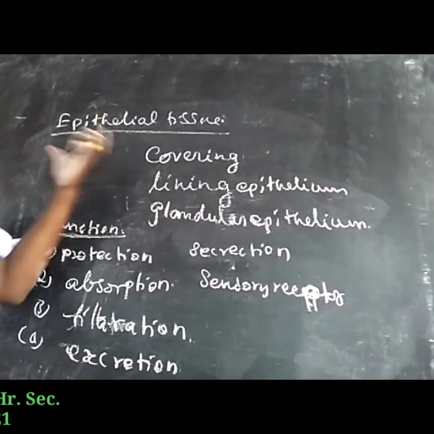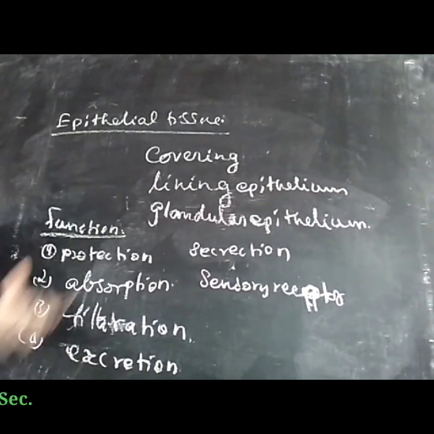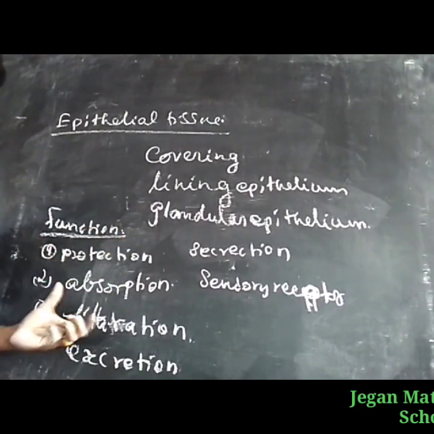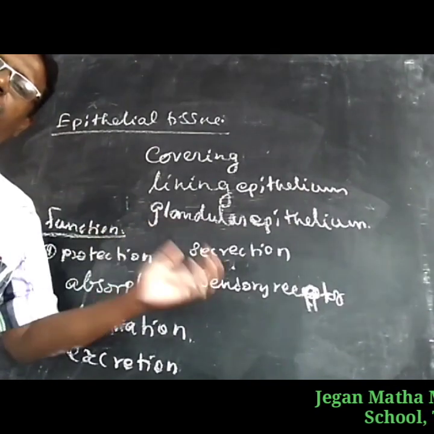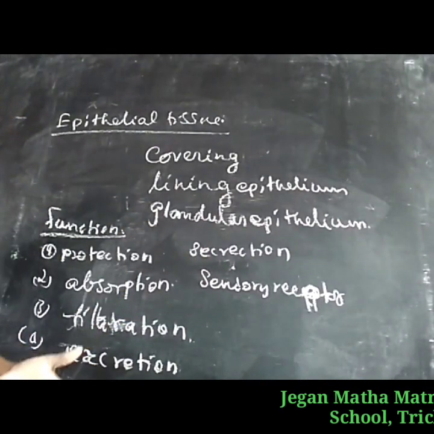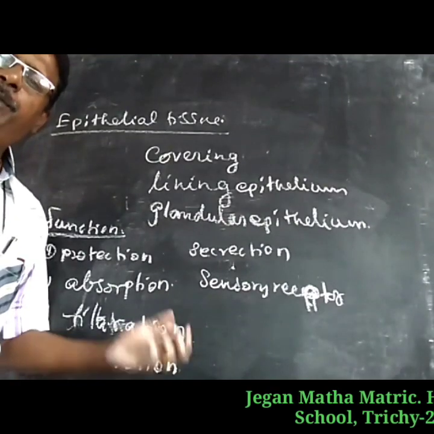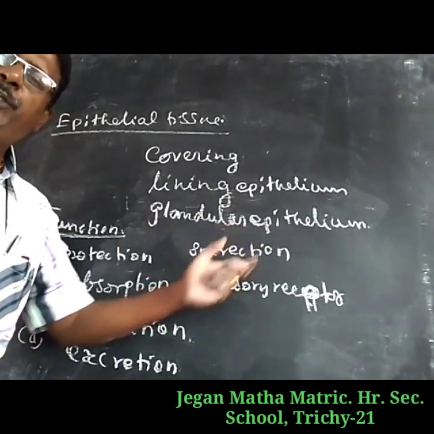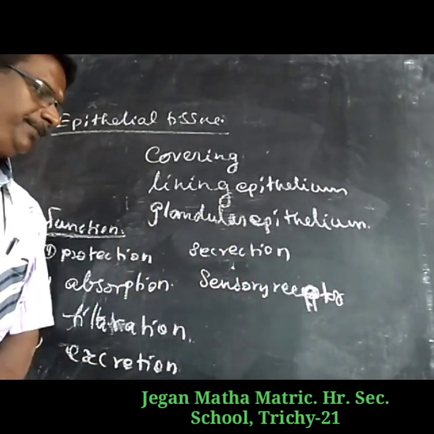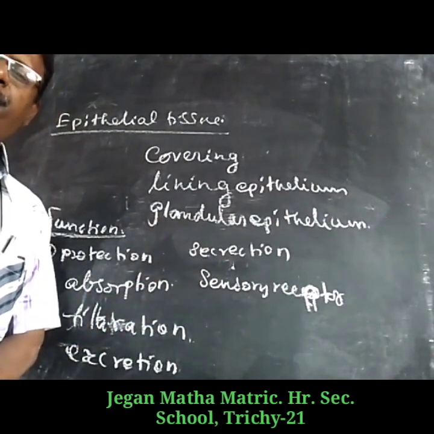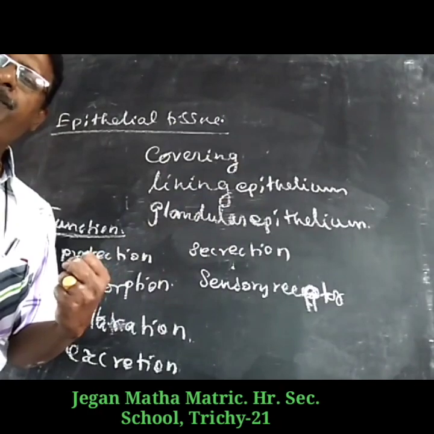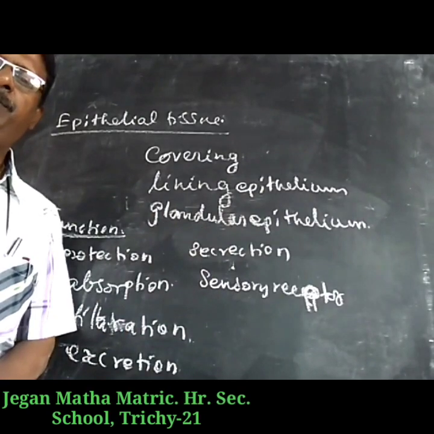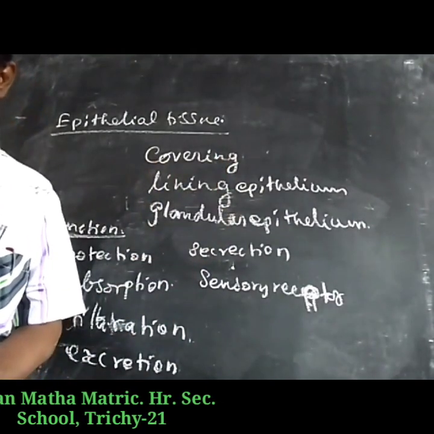So the main functions of the epithelium are protection; absorption, absorbing the food particles; filtration, filtering the waste material from the blood; excretion, the removal of waste material from the body; secretion, secreting chemical substances for digestion as well as the endocrine glands; and sensory receptor, to receive the external stimulus. These are the main functions of the epithelial cells.